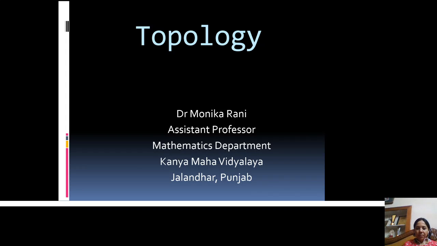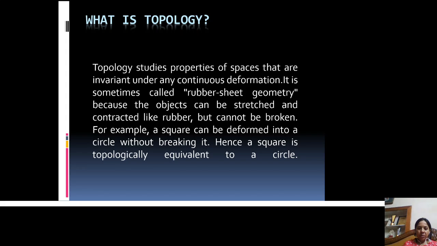Hello everyone. Our topic of discussion is topology. The two Greek words topo and logy make the word topology. Topo means surfaces and logy means study. Means topology is the study of surfaces, or it is the study of properties that are preserved through continuous deformation, twisting and stretching of objects.